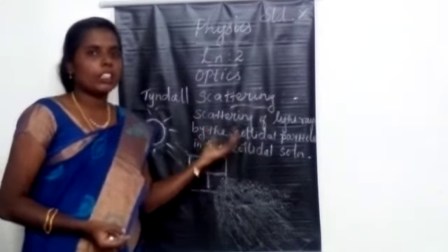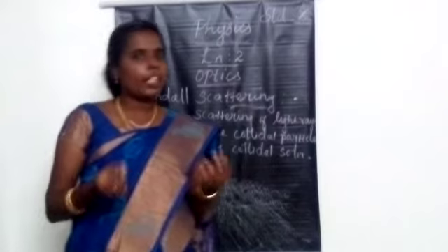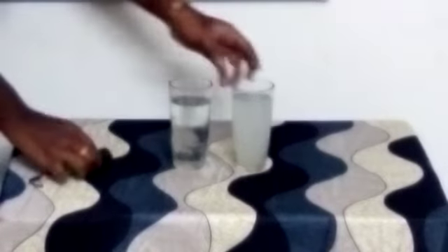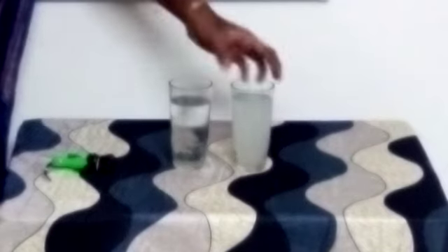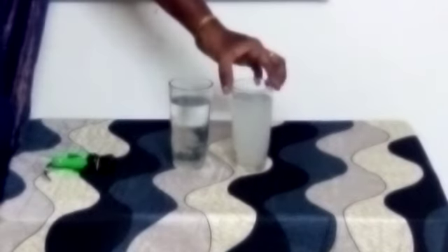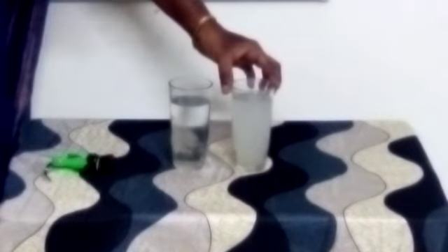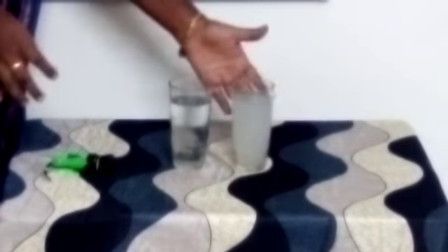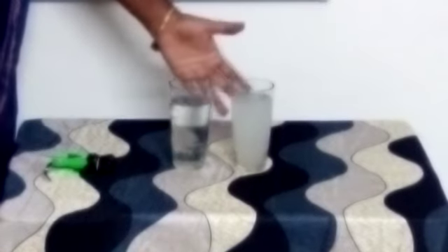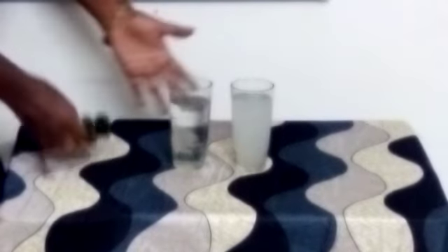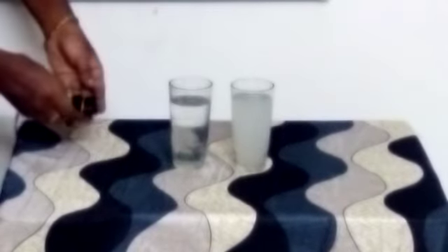Now we can see Tyndall scattering by a simple experiment. Here I have taken two cups. One cup I filled with pure water. Here I have taken the colloidal solution; I mixed some drops of Dettol there, so it will be considered a colloidal solution. Now we can see the path of light through these two cups.